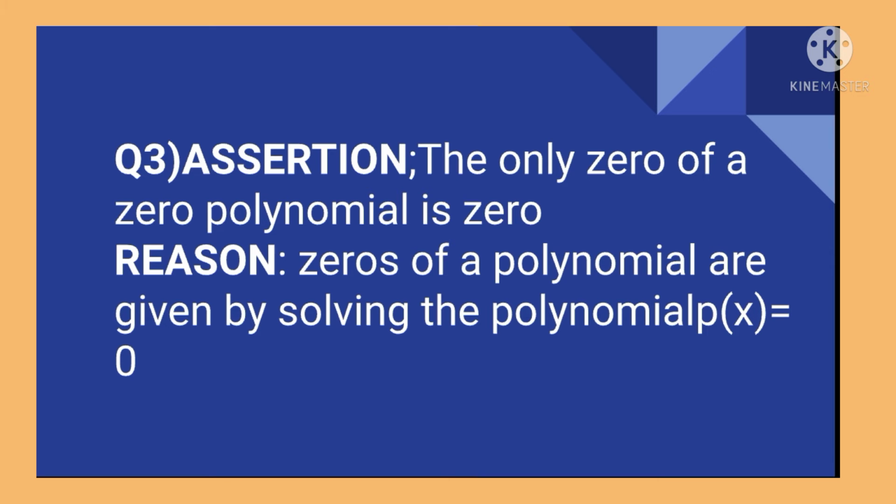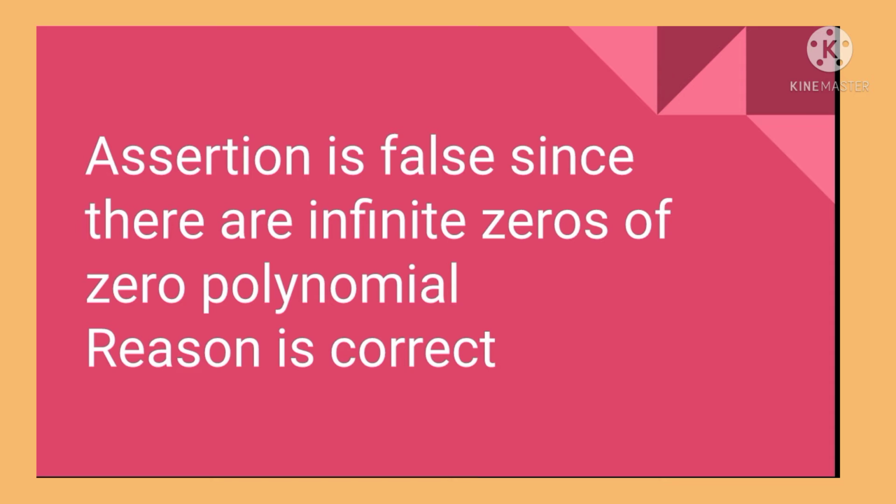Then third one, assertion: the only zero of zero polynomial is 0 and the reason is zeros of a polynomial are given by solving the polynomial p of x equal to 0. Then assertion is false since there are infinite number of zeros for a zero polynomial, and reason is correct. We know that when p of x equal to 0, then we get the zero of that polynomial.